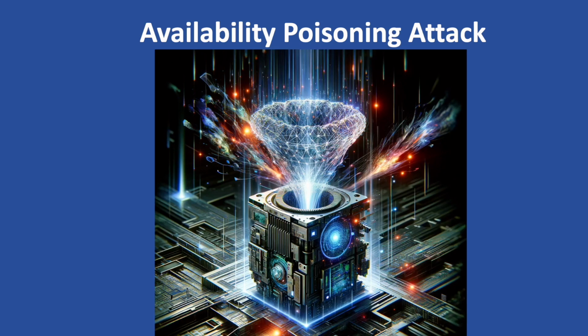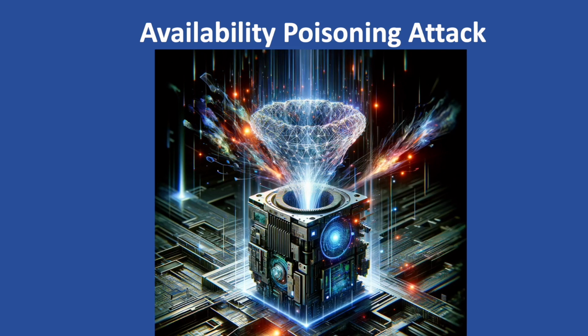But just like we have food safety regulations, researchers are working hard to identify and remove poison data, keeping our machine learning models healthy and reliable. Even though poison data sounds scary, here are some ways to keep our machine learning models healthy. Here are some tricks. Data cleaning. Imagine washing the bad fruit before cooking. We can scan data for suspicious patterns and remove poison samples before they mess up the model.